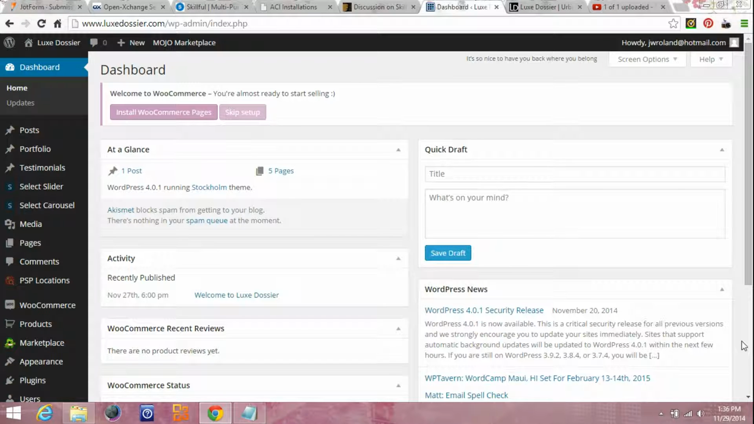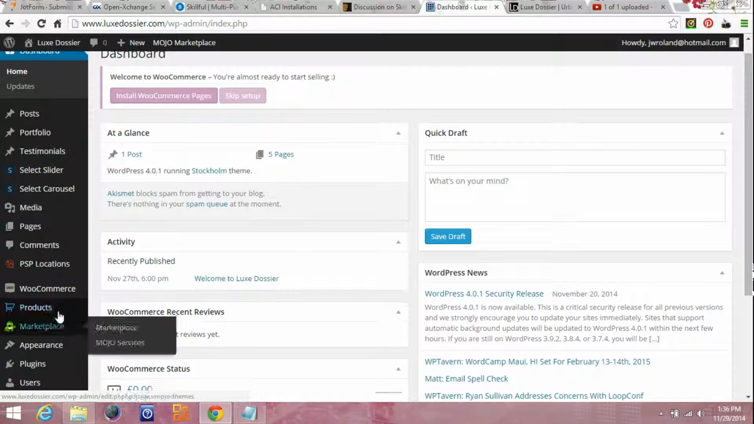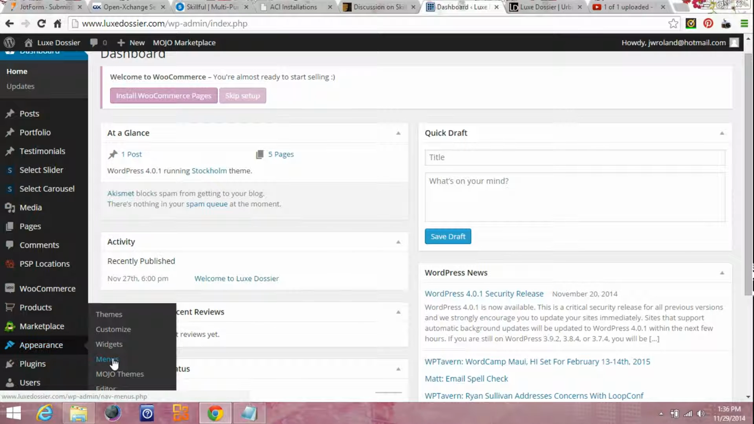Hey guys, in this tutorial I'm going to show you how to rename a menu button in your top menu area. So the first way to do this is to go to Appearance, click on Menus,